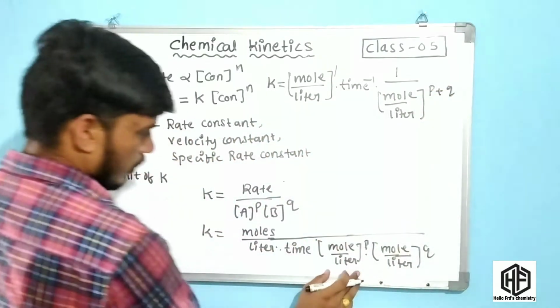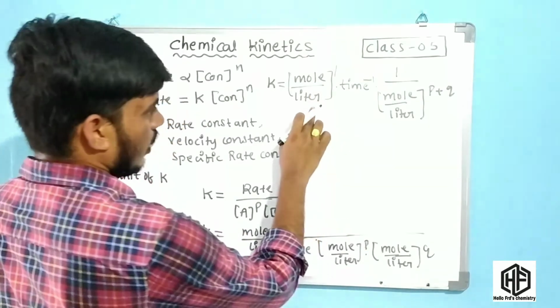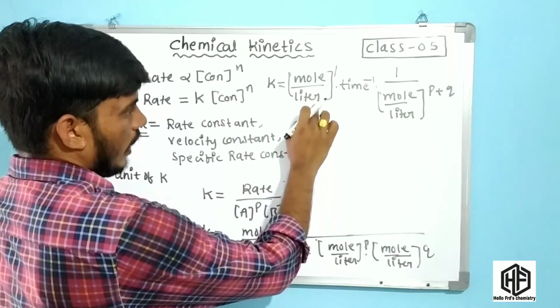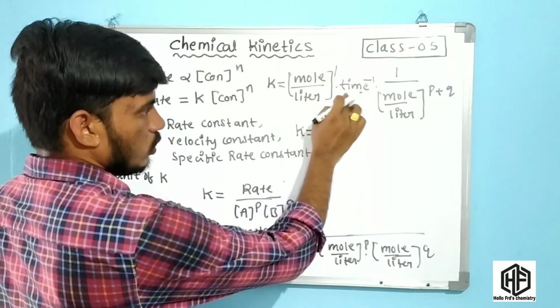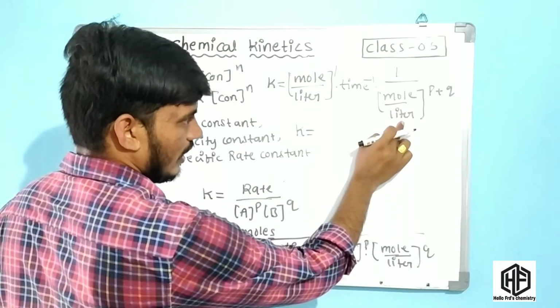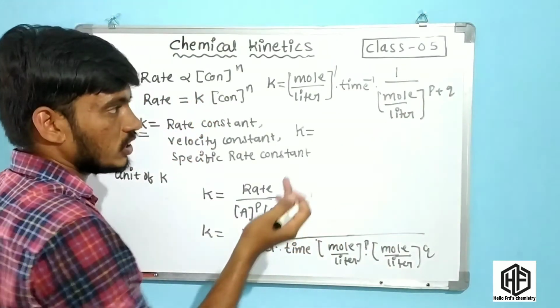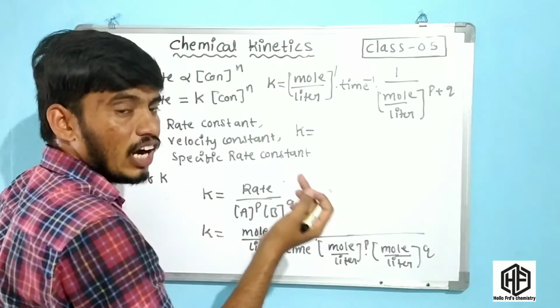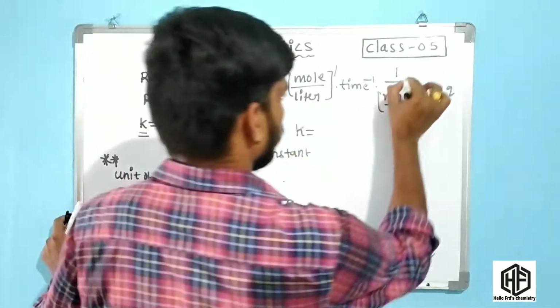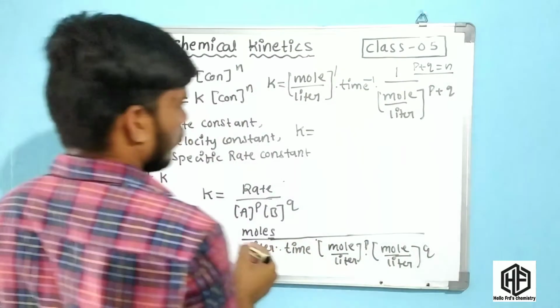Okay friends, this is the p plus q. Now p plus q is the order of reaction, n. p plus q is equal to n. Okay friends, p plus q is equal to n.